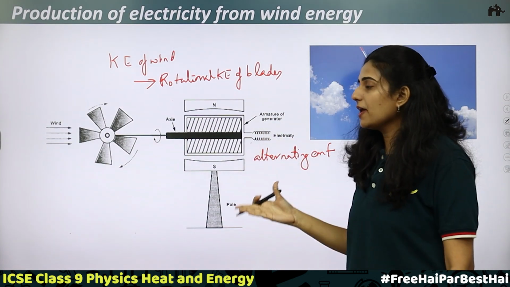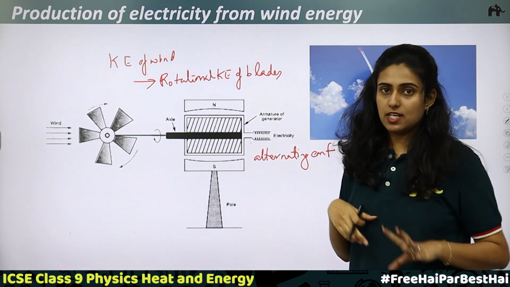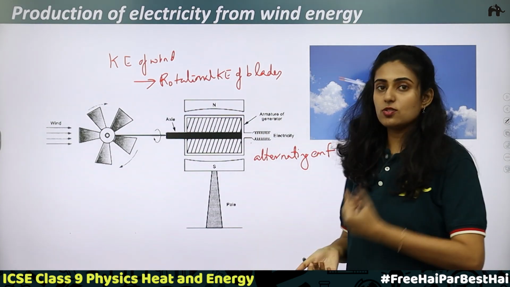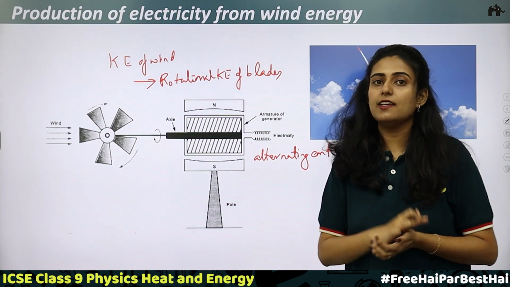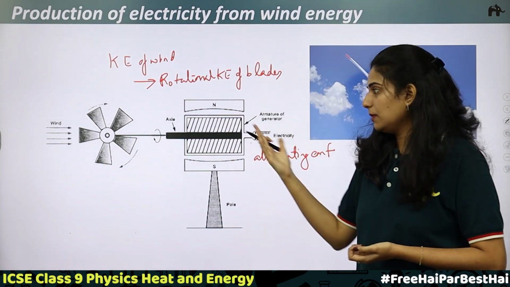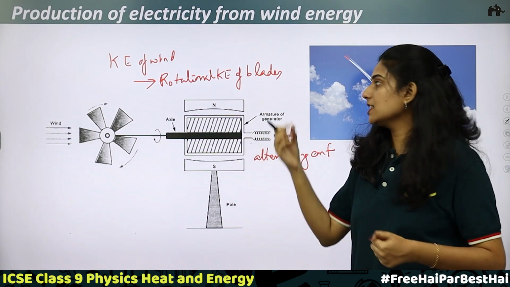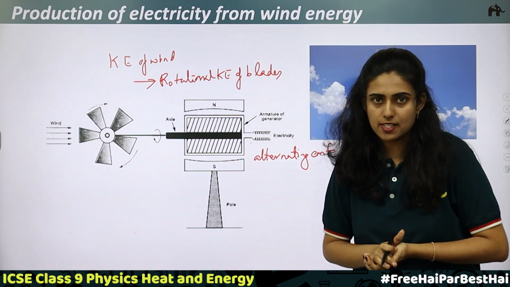Here, when you compare it with solar cells, you can see that in the case of solar cells, the electricity produced is DC electricity, which cannot be directly used for household purposes. But in the case of the windmill, using this wind generator, we are producing alternating current. Alternating current can be directly used for household purposes.